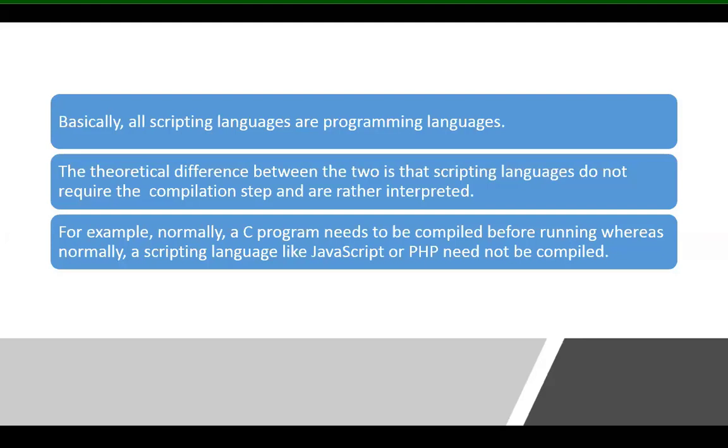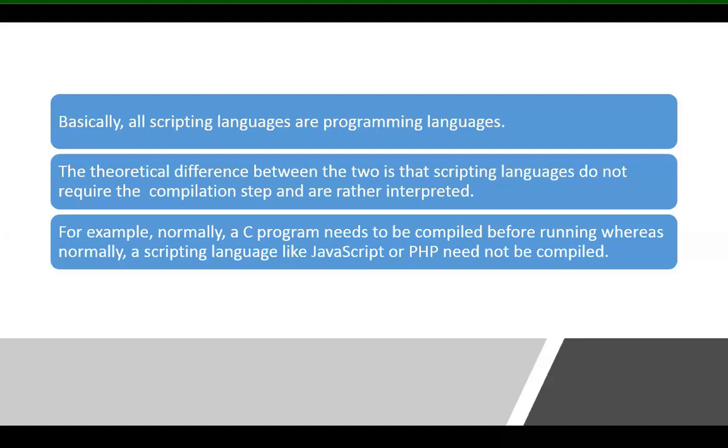If you go for C language, we must compile. Unless we compile, we do not get any executable file. So the reverse is never possible. All programming languages are not scripting languages.